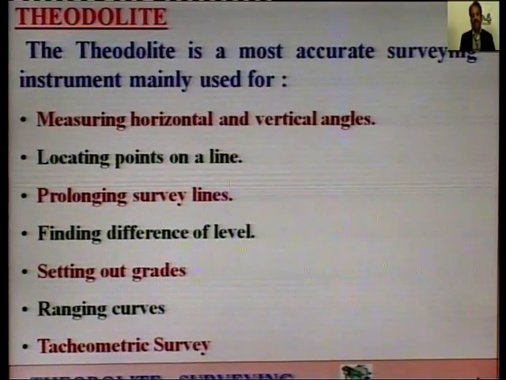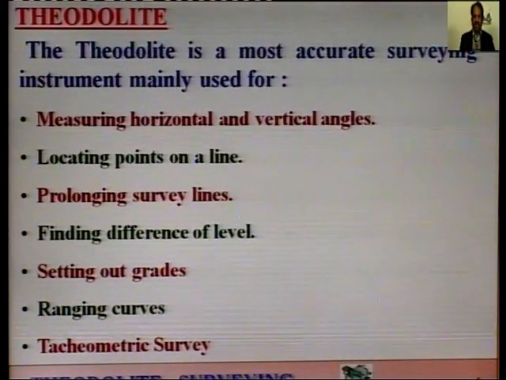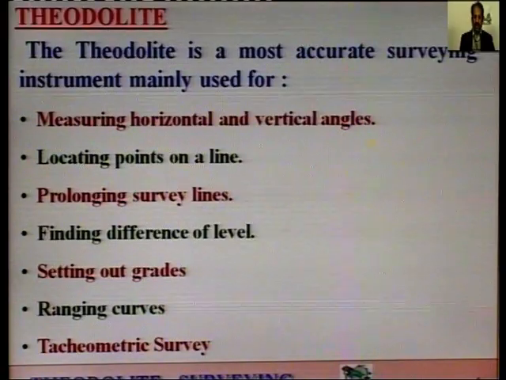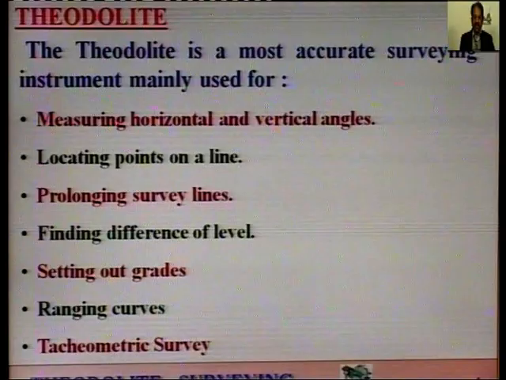Finding differences of level, that is, we can use a theodolite as a level also. When you study this chapter, you will find out how to use a theodolite as a level. So, we can find out the difference of level between various points with the theodolite also. Next is setting out grades, that is, we can set out various types of gradient, either downward or upward. So, we can set out any gradient by using a theodolite.